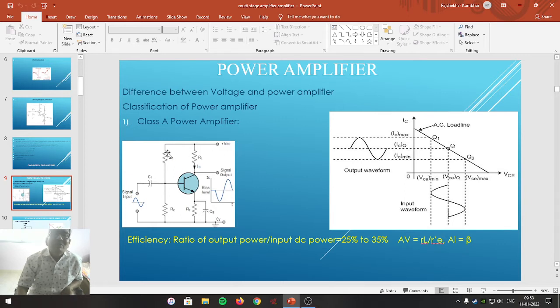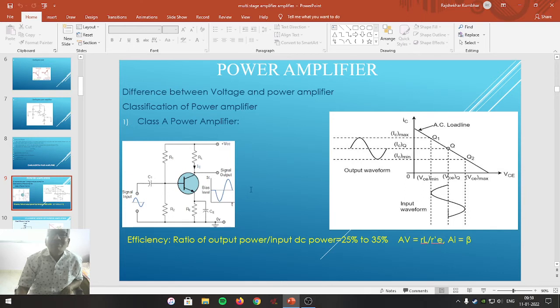By using the voltage divider arrangement formed by R1 and R2, as represented here, the operating point of the power BJT is adjusted at the center of the load line in the active region, so that it allows the output current to flow through the full AC input cycle. The efficiency of such a class A power amplifier is between 25 to 35%.